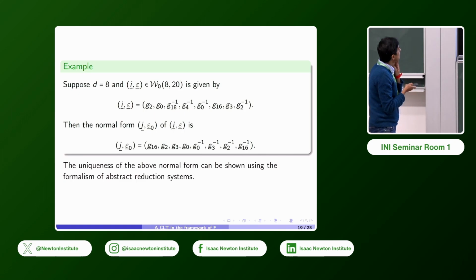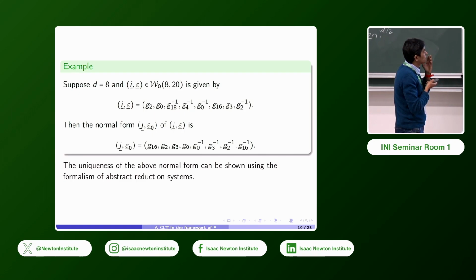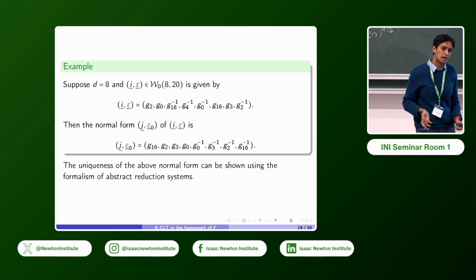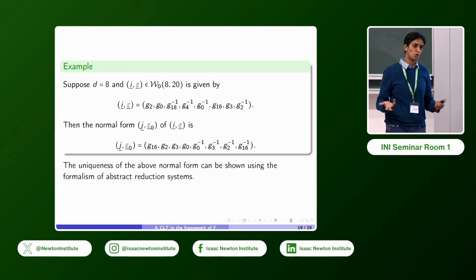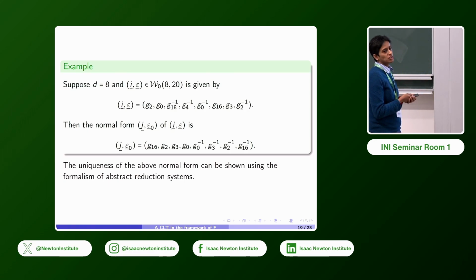So just an example. We started with the word given here. So just by looking at it, it's not clear that it should evaluate to the identity. You'd have to work out the relations. But by working out those relations, you can bring it to this normal form. And then it's really clear that the G0 cancels out the G0 inverse, G3 with G3 inverse, and so on. So this is actually going to be the identity. Now, one might think that the normal form of the identity should just be the empty word. But here we really want to bring it to a form where we're preserving the length so we can count how many of them there are. And we'll show that this normal form is actually unique.